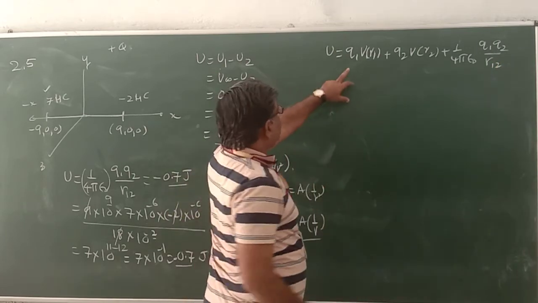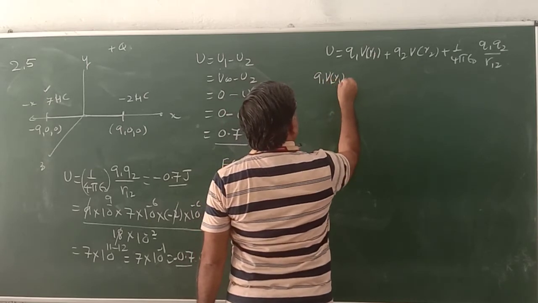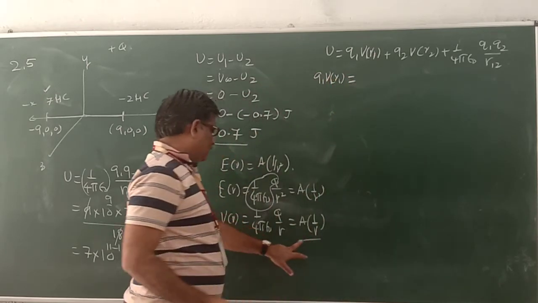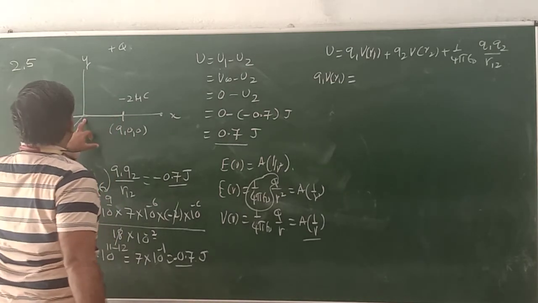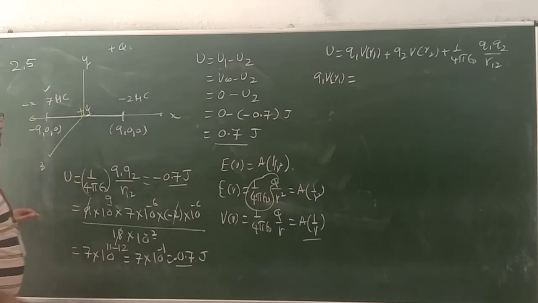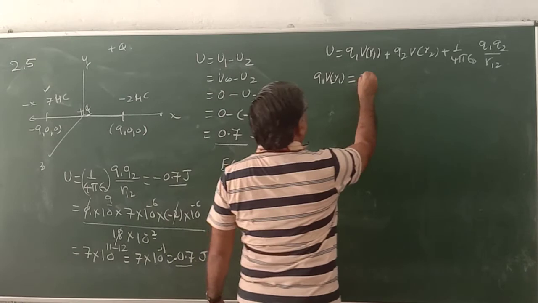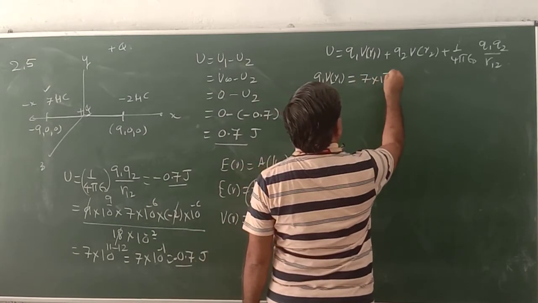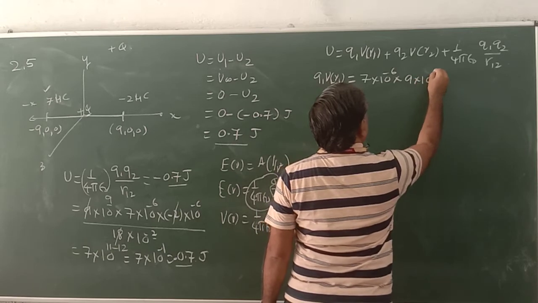Let us calculate this first term, Q1 V(R1). Suppose this one is here. Q is always taken at the origin. It is 9 centimeter away. So it becomes 7 into 10 raised to power minus 6 into 9 into 10 raised to power 5.